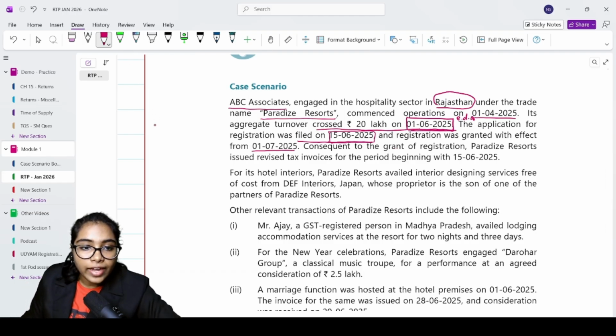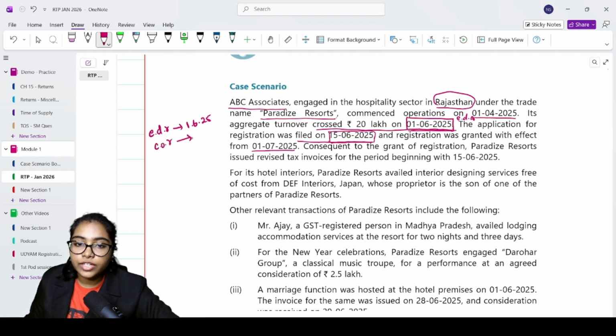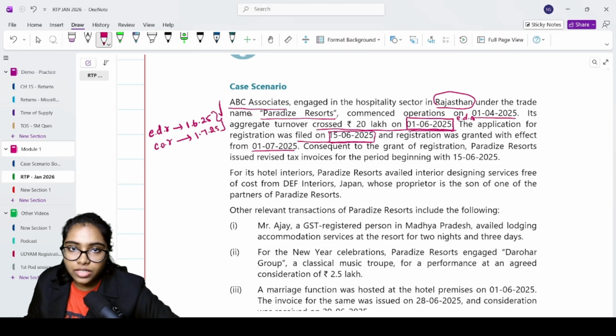Here effective date of registration is 1/6/25. Registration was granted with effect from 1/7/25. So for this period, you can issue revised tax invoice.